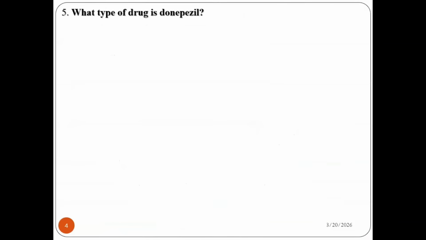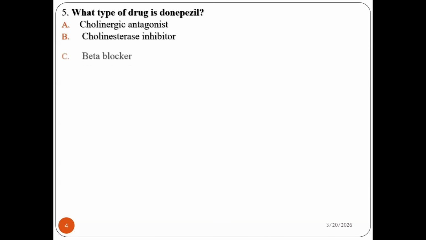Question number 5: what type of drug is donepezil? The question is directly associated with the pharmacology of this drug: what therapeutic category is it classified under? A is a cholinergic antagonist, B a cholinesterase inhibitor, C a beta blocker, D an alpha agonist drug. Have a deeper look and try to classify donepezil under which category it falls.